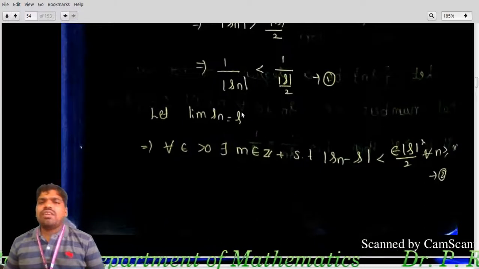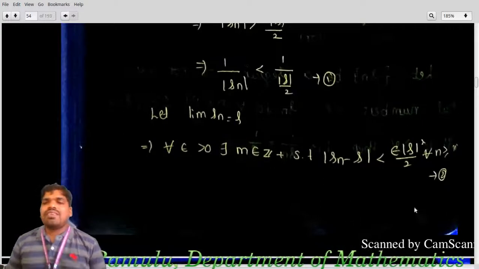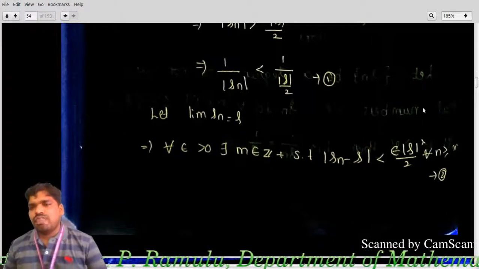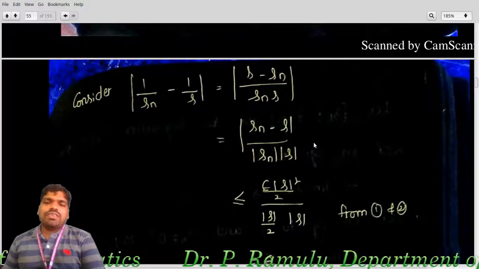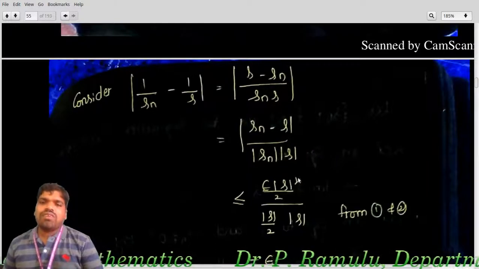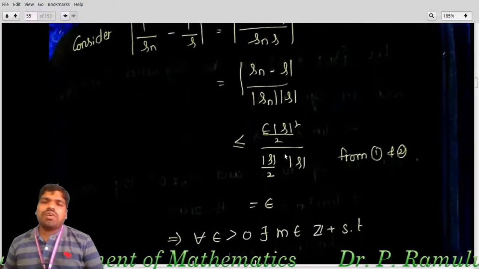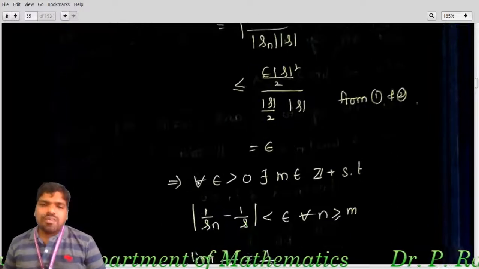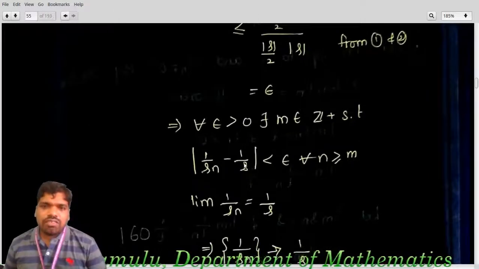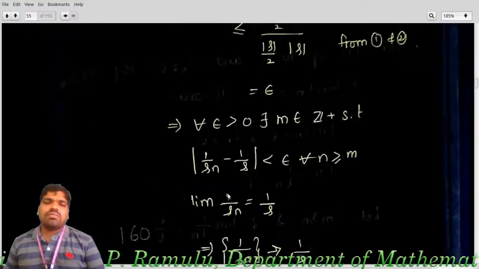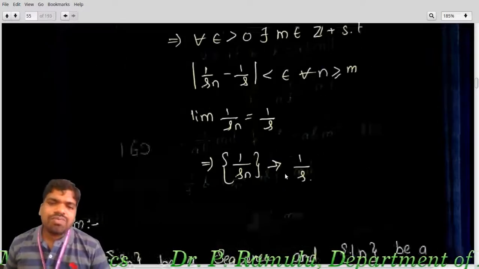Let lim Sn equal to S. I am considering this to get the proof. I am considering that |Sn - S| is less than this value. From this I got epsilon times |S| squared by 2. This is nothing but 1/(|S|/2) into |Sn|. |S| squared by 2 and |S| squared by 2 both cancel out, that is equal to epsilon, which implies for every epsilon greater than 0 there exists n0 such that |1/Sn - 1/S| is less than epsilon for all n greater than or equal to n0, which implies lim 1/Sn equals 1/S. That means the sequence 1/Sn converges to 1/S.